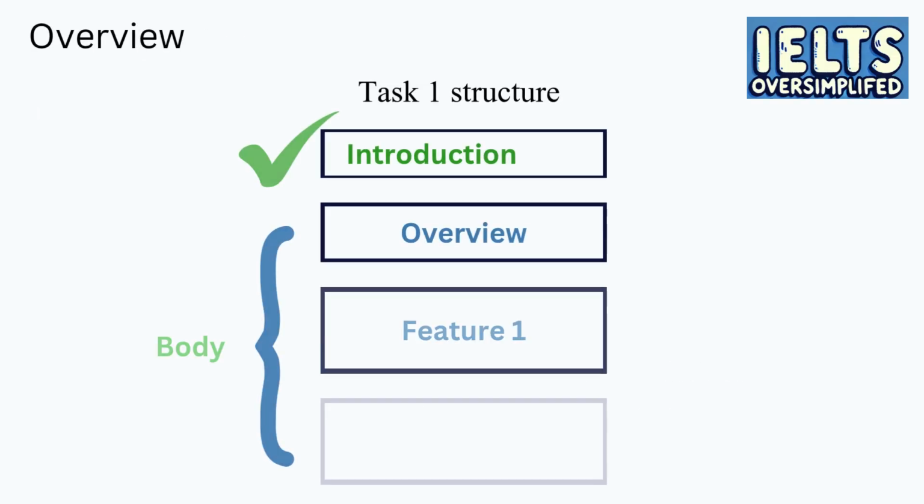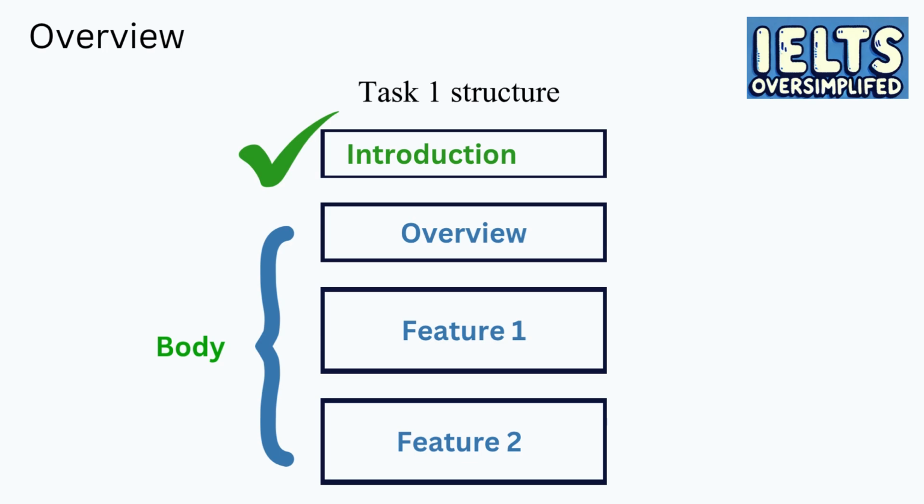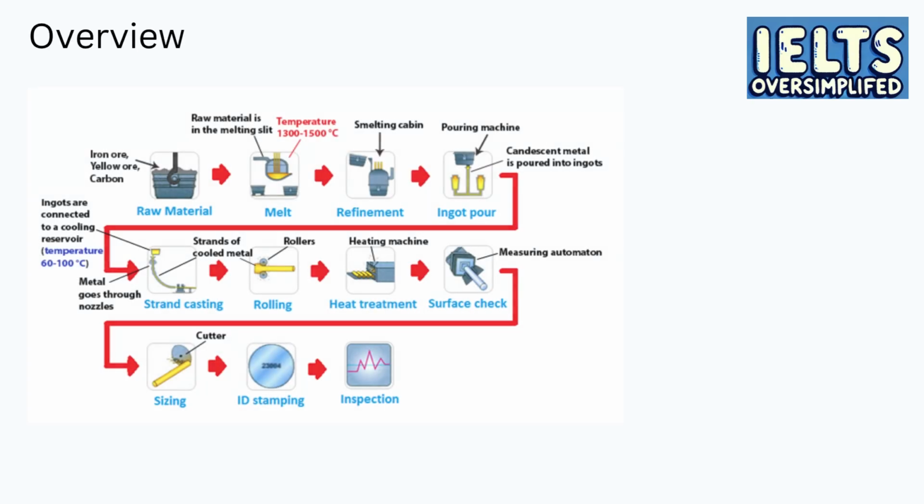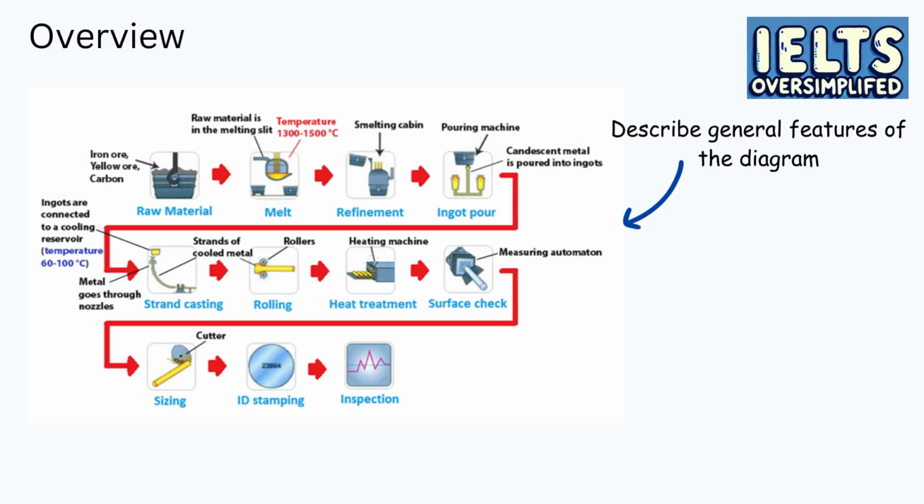Now let's move on to the next paragraph. Our next paragraph is a general overview. This is a very important paragraph. To achieve a band 6 or more for a Task 1, you must provide the overview. In the overview paragraph, you describe general features of your diagram. But unlike line graphs, bar charts, and pie charts, process diagrams have no general trends or key changes to identify.